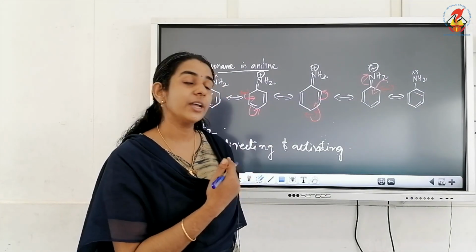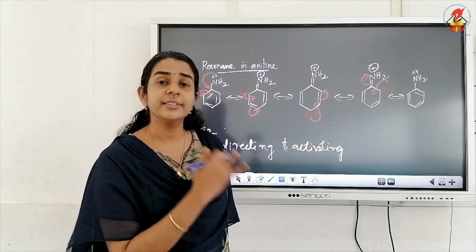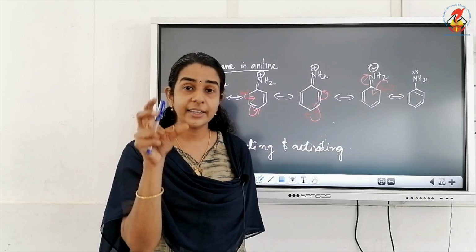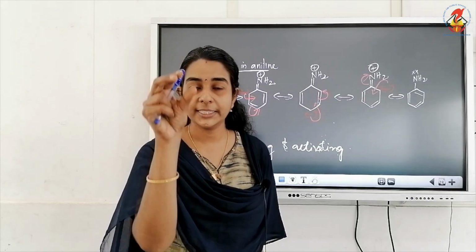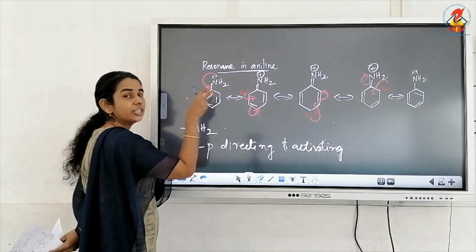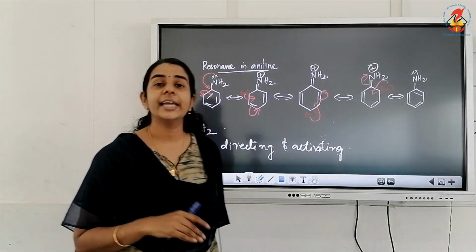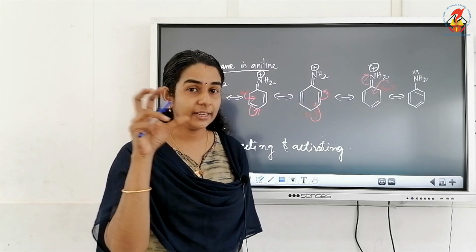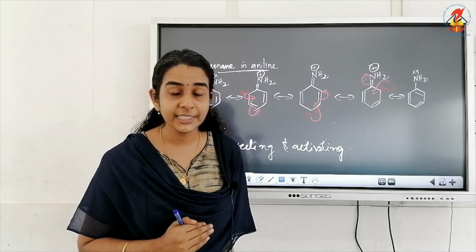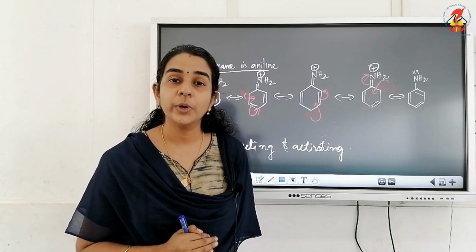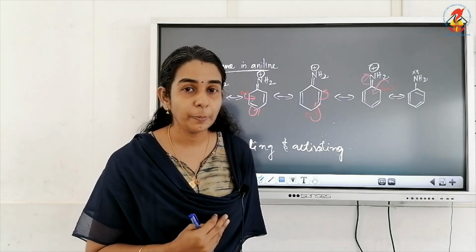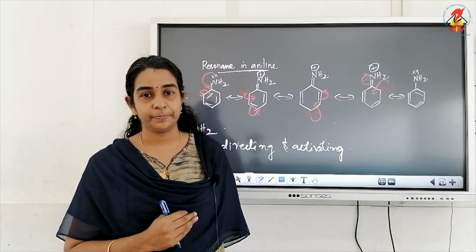When you write the answer for this question, resonating structures are compulsory. So remember, when we attach an NH2 group to a benzene ring, that NH2 group is activating the ring towards an electrophilic attack by increasing electron density. So here the NH2 group is increasing electron density at ortho and para position. So note down the question: why is aniline ortho para directing and activating?